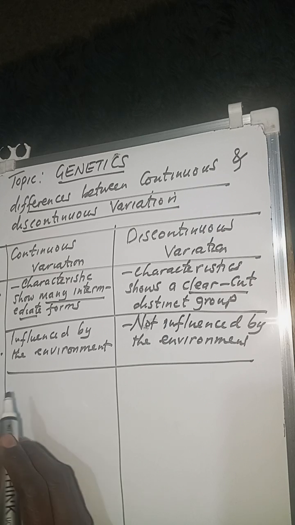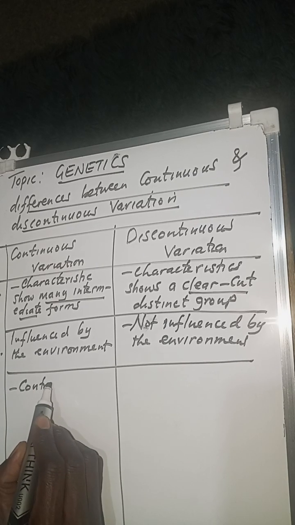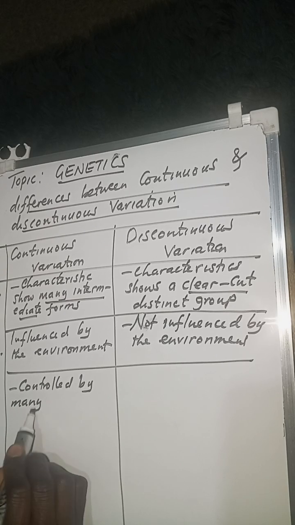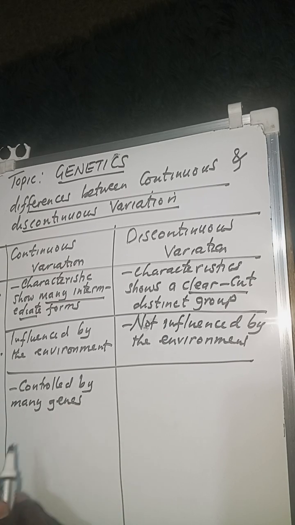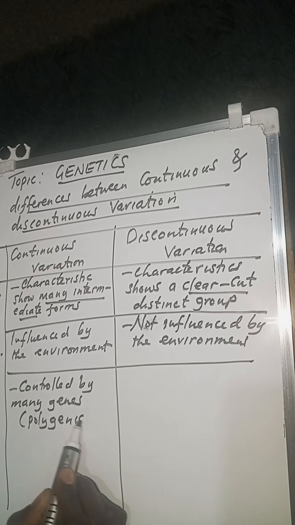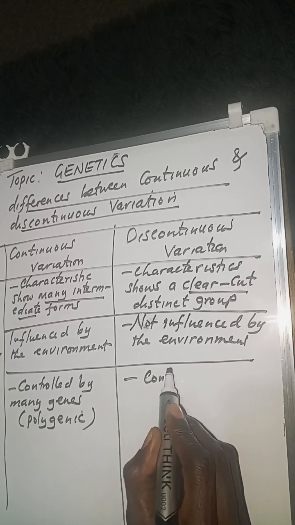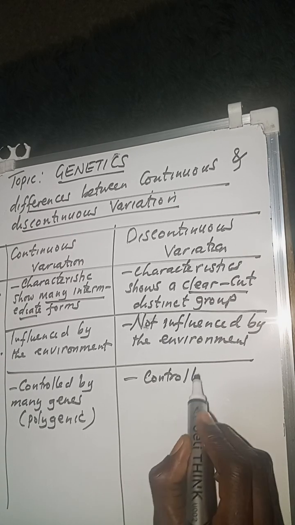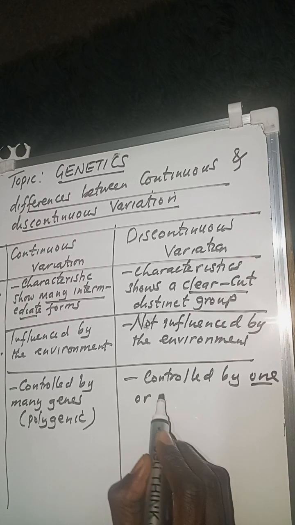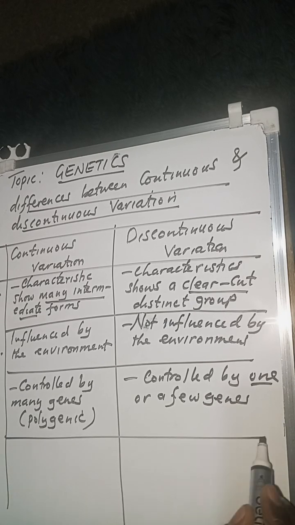This characteristic is controlled by many genes, and that is what we termed polygenic control. But here we can simply say it is controlled by one or a few genes. So that is what we can talk about.